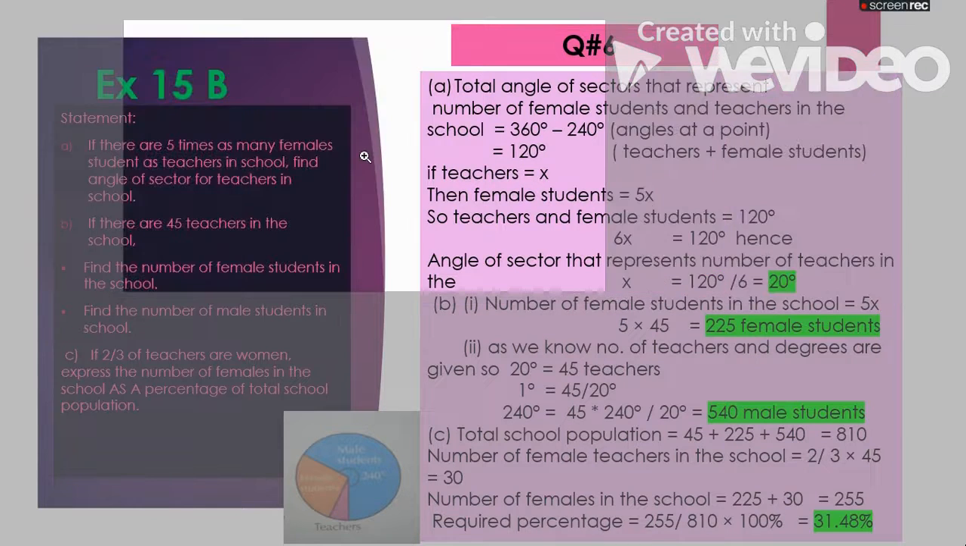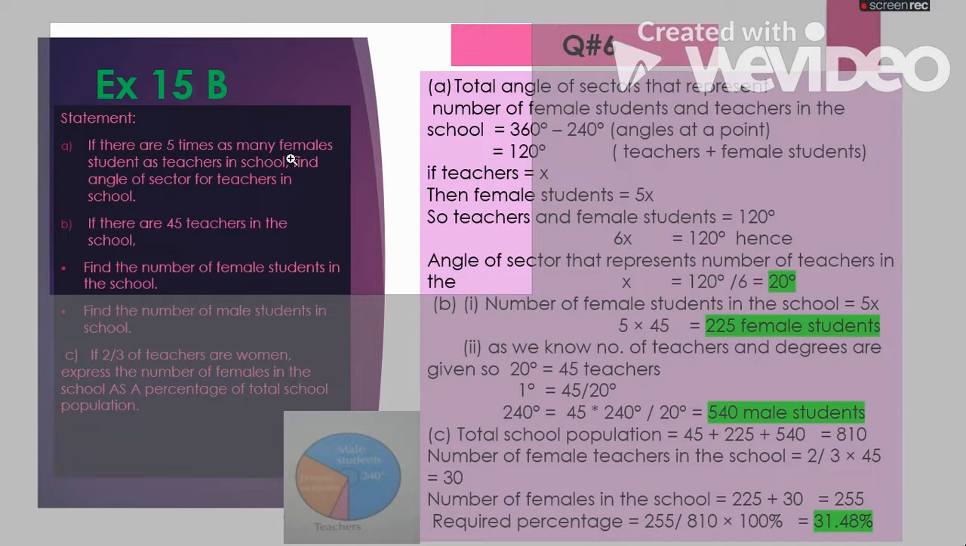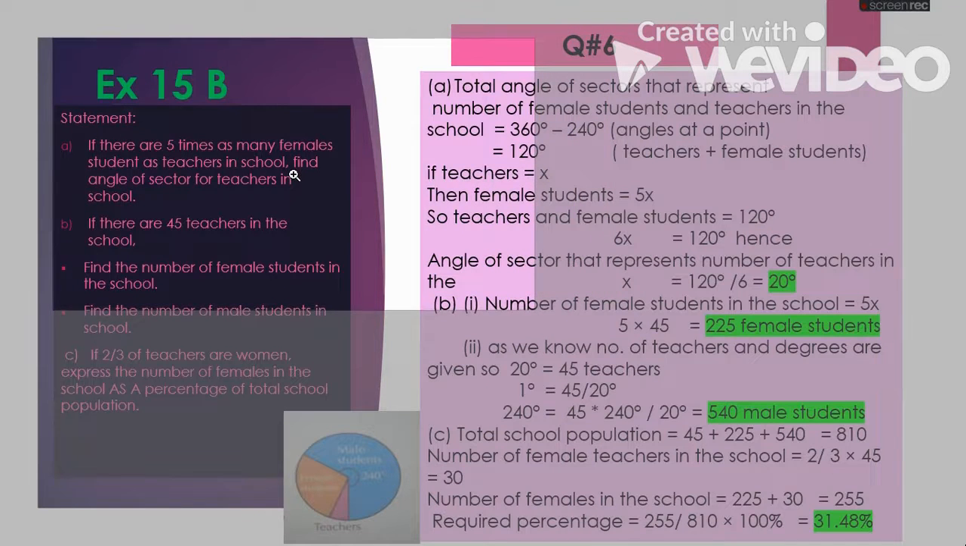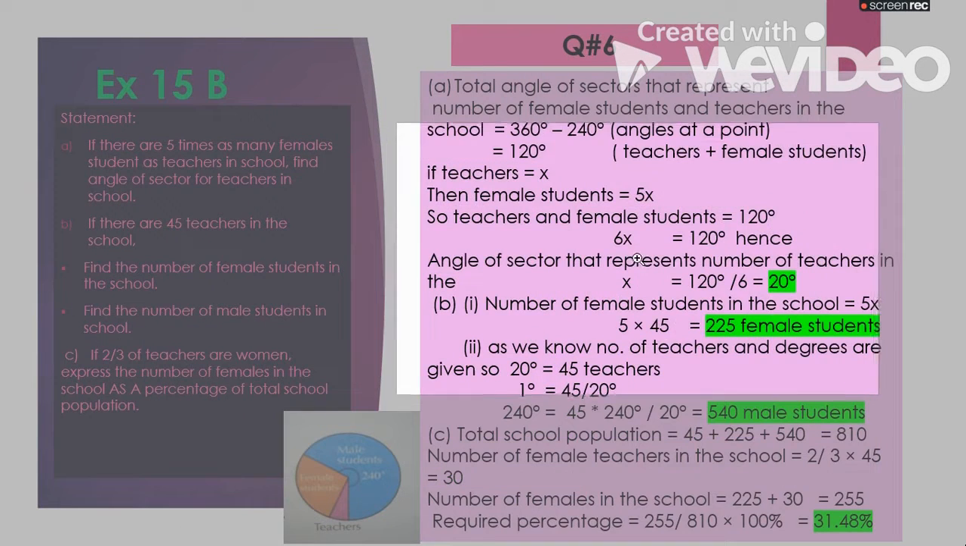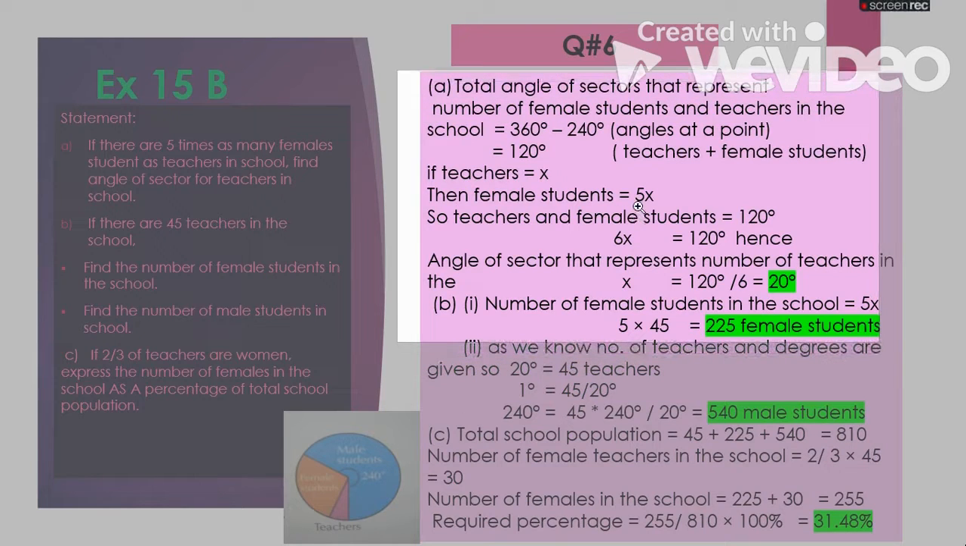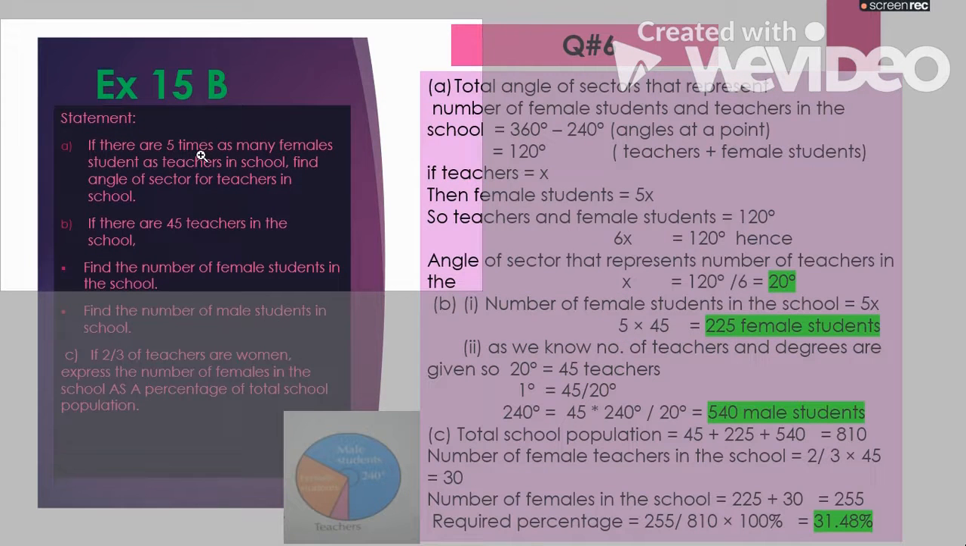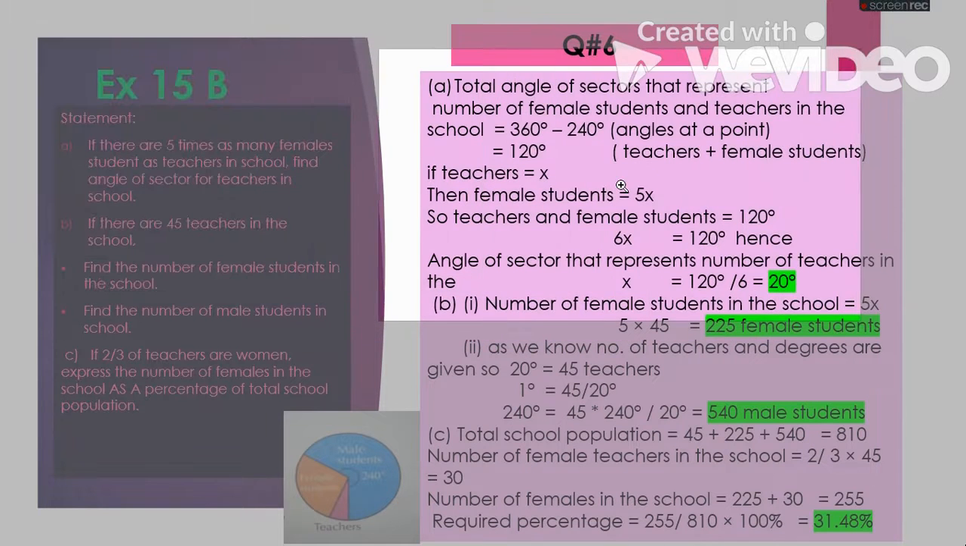Now he is asking for the angle of the sector for teachers in the school. He is not asking for the combined, but just teachers. So if we suppose teachers as x, then female students is equal to 5 times x. Why? Because he said in the statement there are 5 times as many female students as teachers in the school. So that's why we have supposed x for teachers and 5 times x for female students.